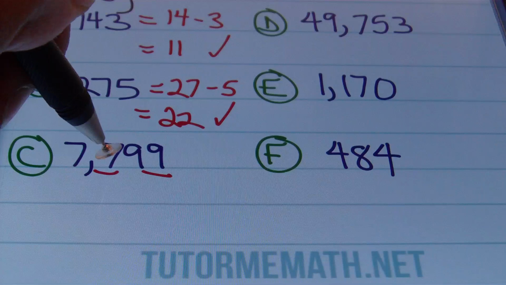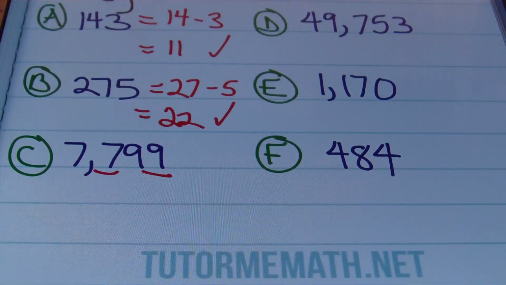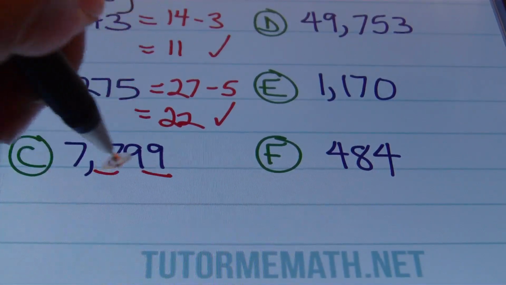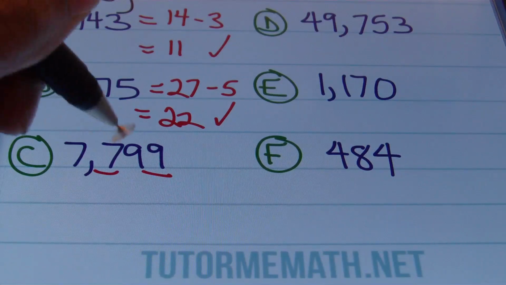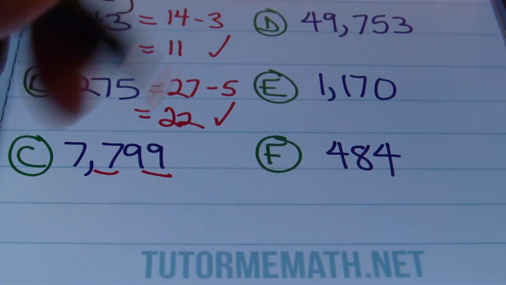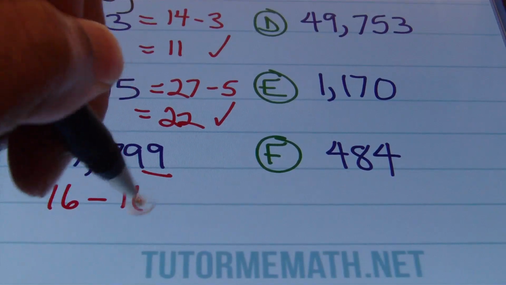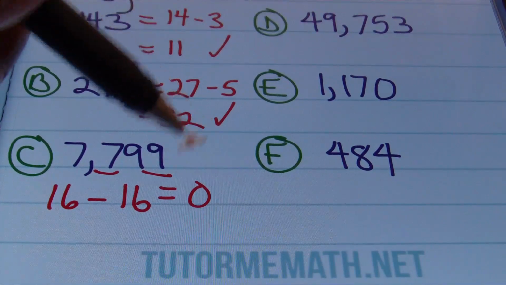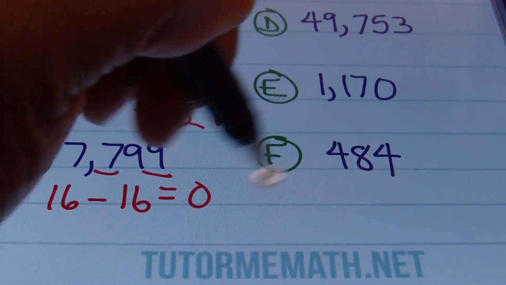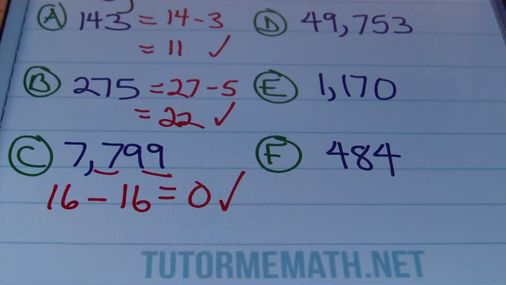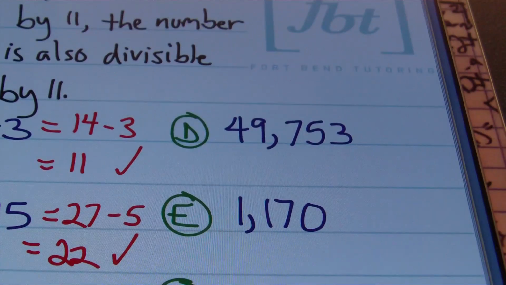So notice that I have a 7 and a 9 in the second and the fourth spot. Well, that's 16. And then for the odd numbers, I have 7 plus 9 for the first and the third spot, so that's also 16. So 16 minus 16 is 0. Well, 0 is part of the rule, so this works out just fine. That number, 7,799, is divisible by 11. All right, cool. Let's see how this works over here with this problem.